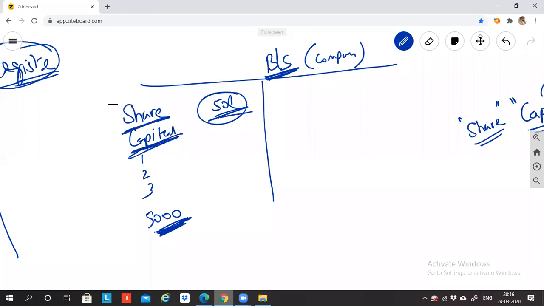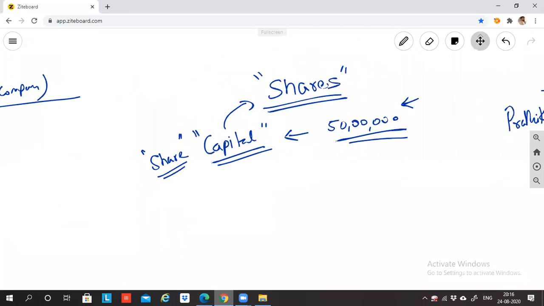Now, what is meant by share? What is the meaning of shares? Let's take an example of pizza. Please tell me, in a regular pizza, how many slices of pizza are there? If I'm ordering a regular pizza, how many slices will be there?